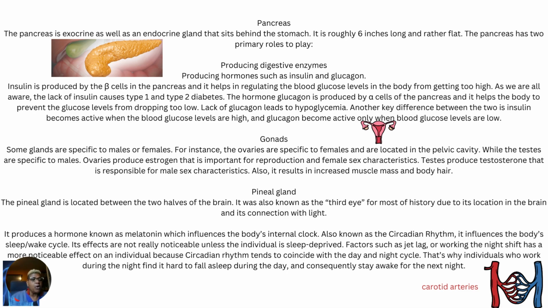It produces a hormone known as melatonin, which influences the body's internal clock, also known as the circadian rhythm. It influences the body's sleep-wake cycle. And as you might know, sometimes we say we need to take some melatonin to help us go to sleep. It helps us with relaxation and other things as well.